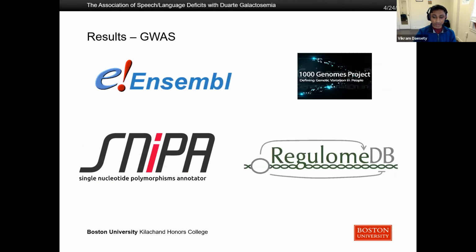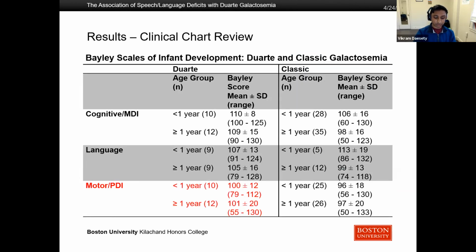So what we concluded from the clinical chart review is that the Duarte group has some key similarities with the classic galactosemia group, and that there are these transient complications in childhood that resolve with age, but it is still something worthy of being studied.